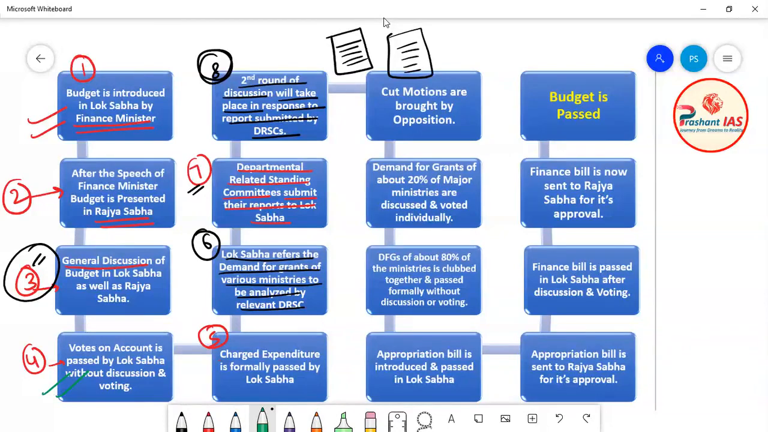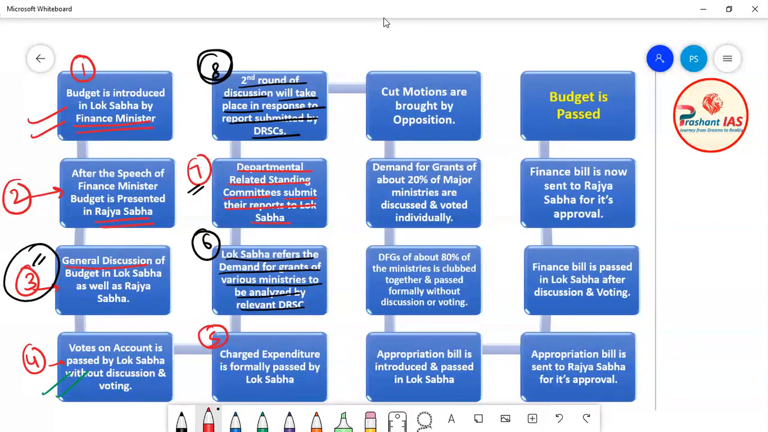So now, on the basis of the report submitted by the departmental related standing committees, the second round of discussion will take place in Lok Sabha. And definitely, as the Lok Sabha is having the report of DRSCs, this round of discussion will be very detailed and deep. So a detailed and deep discussion will take place in Lok Sabha on the report submitted by the departmental related standing committees. Now friends, after discussion what will happen? Okay, so then comes the ninth step.